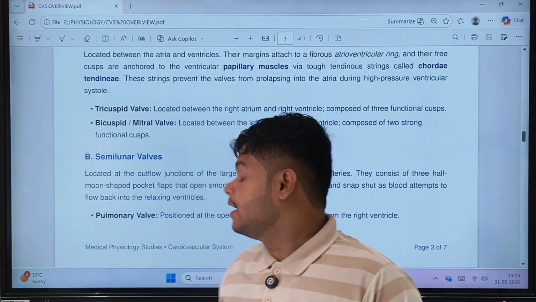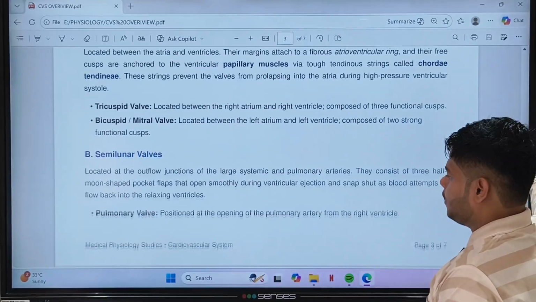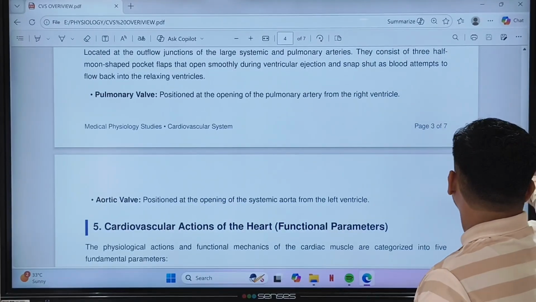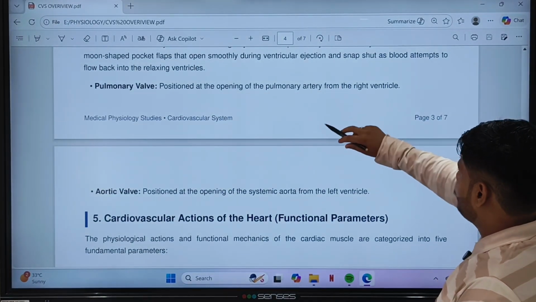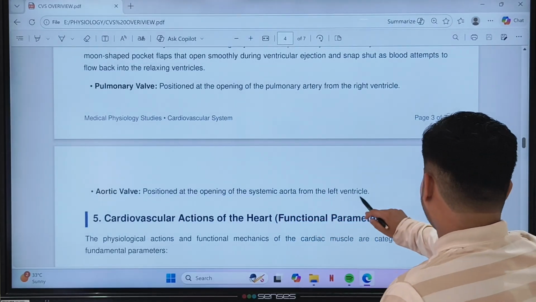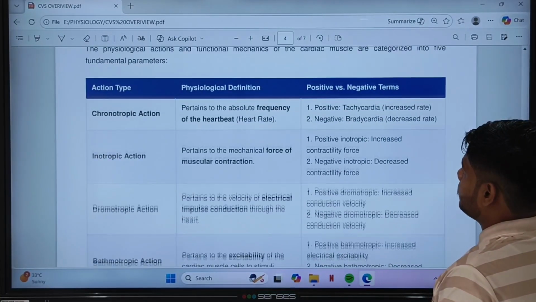Right? If the blood attempts to backflow from that vessel, it shuts. So it is a very important anatomical entity present in our body. Pulmonary valve is there and aortic valve is there, right? It is present at the opening of the pulmonary artery from the right ventricle and positioned at the opening of the systemic aorta from the left ventricle.